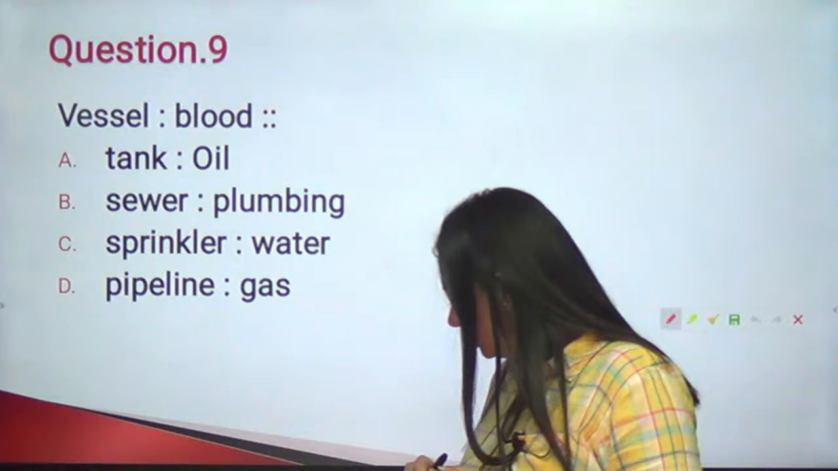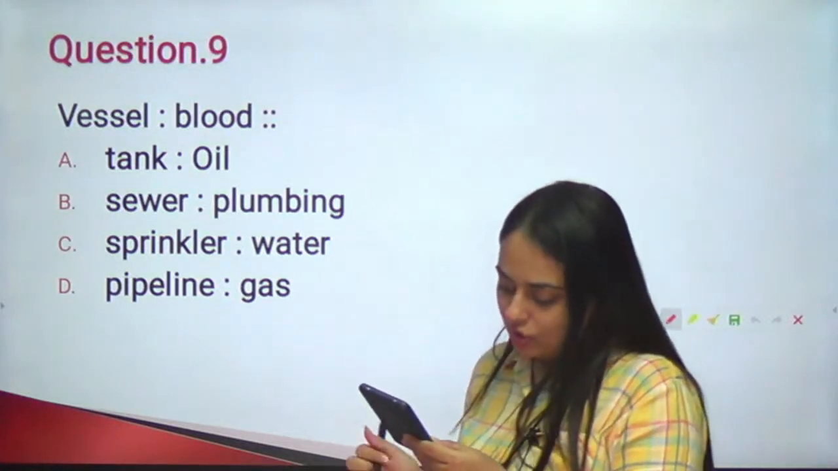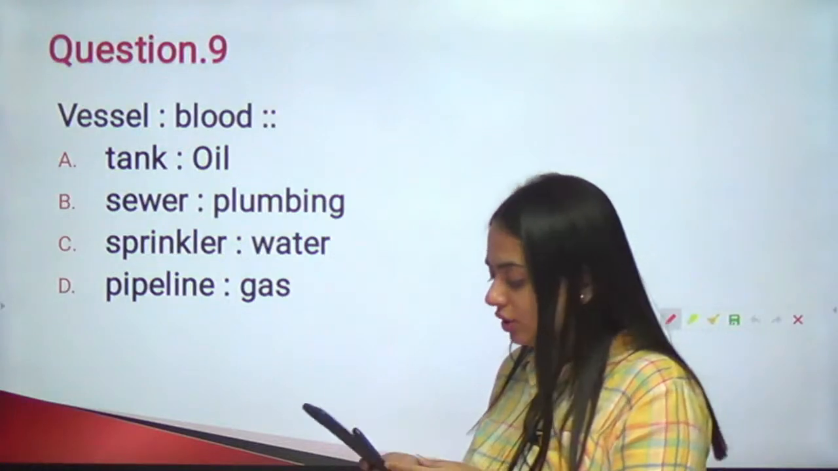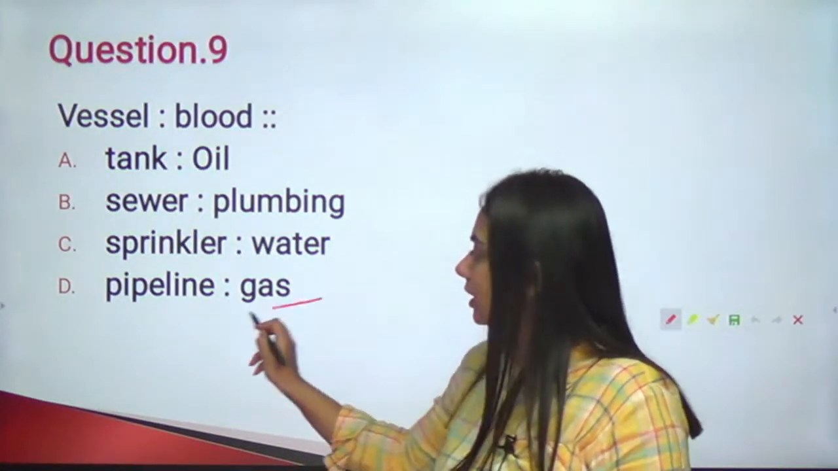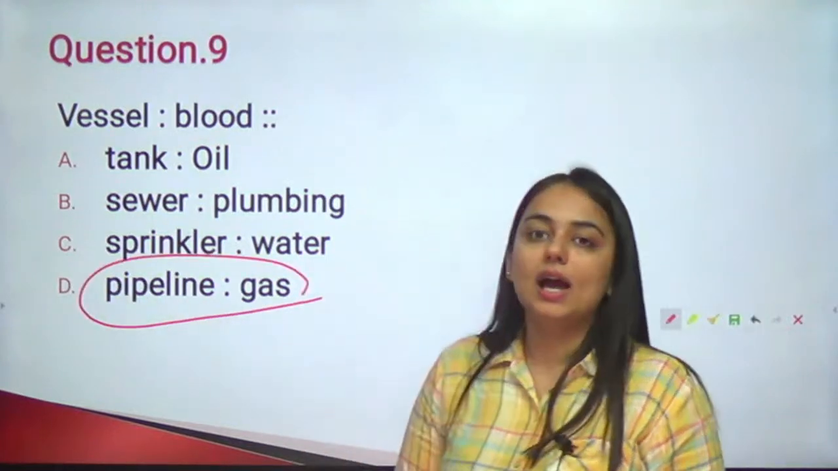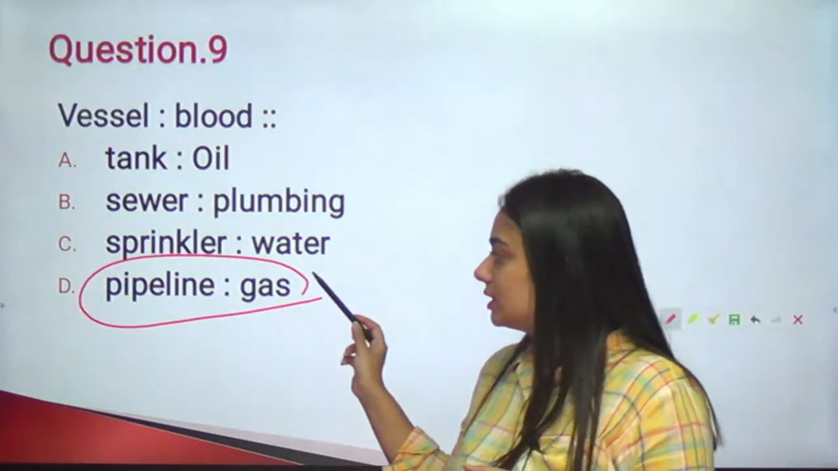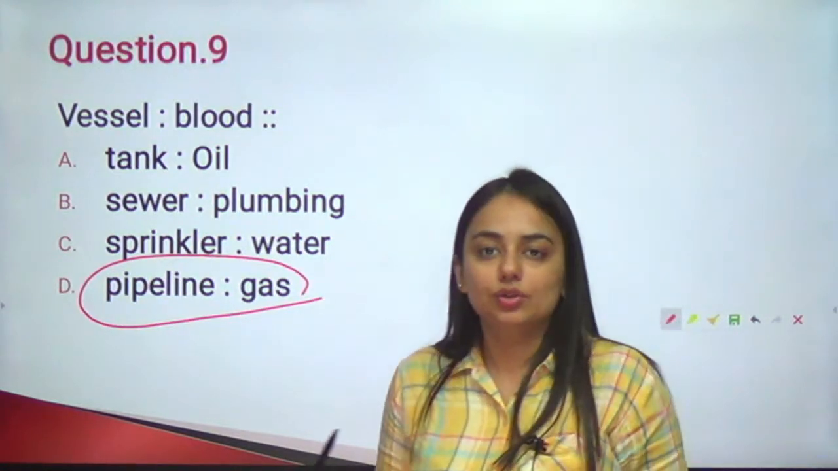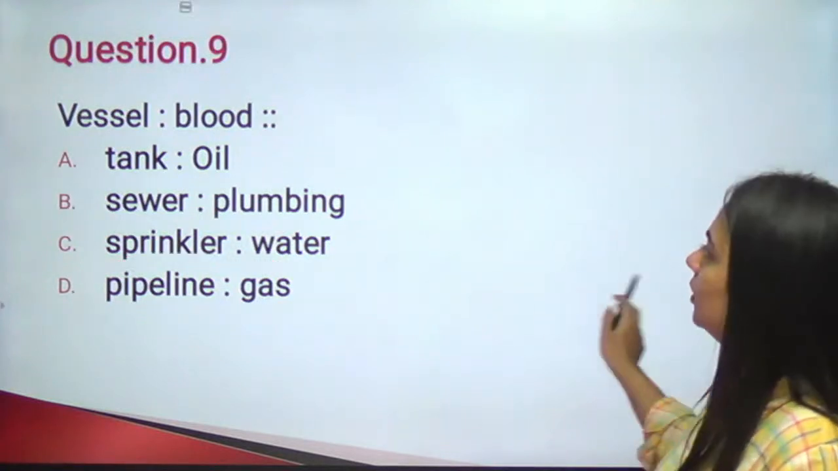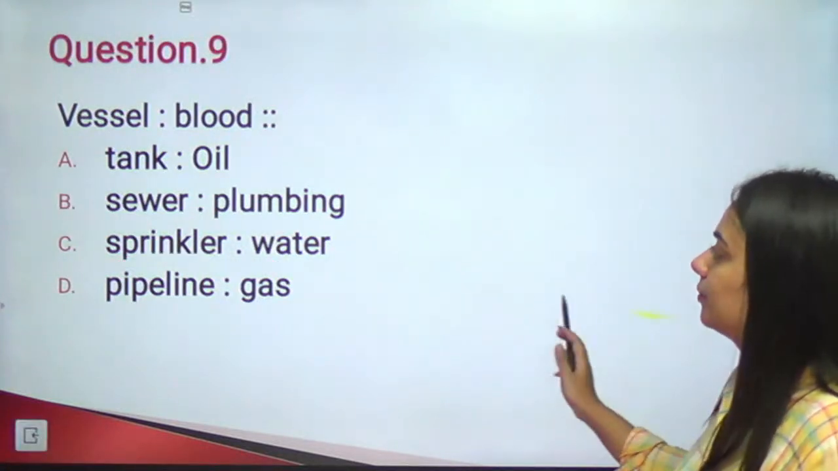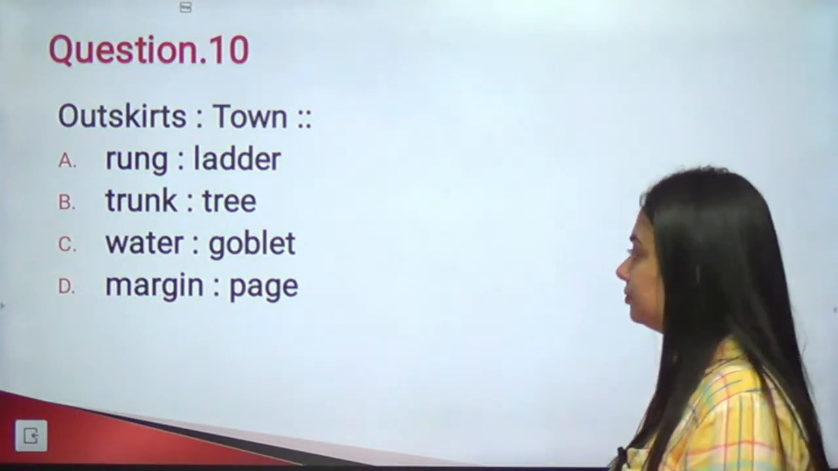So answer for this one, I think, who has answered this? Jahanvi has answered this one. Very good, Jahanvi. Answer should be D. Pipeline is to gas. So just as there is blood in the vessels, there is gas in the pipeline. So that is the reason we lay the pipeline underground. Moving on to the next one. 10th. Outskirts is to town.